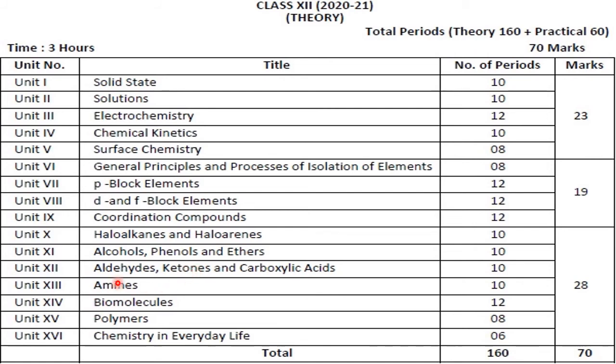Now next is what? Amines, where not only C, H, O, but apart from that, one more extra atom will come, that is nitrogen. Okay, so they will have some basic character. So all that we study under the chapter amines.